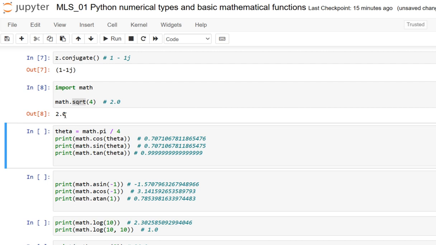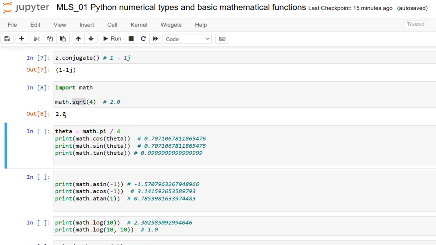Attempting to use the square root function with a negative argument will raise a value error, dear friends, so kindly take note of it. The square root of a negative number is not defined for this function, which deals only with real numbers. The square root of a negative number is a complex number, which can be found using the alternative square root function from the cmath module in the Python standard library.